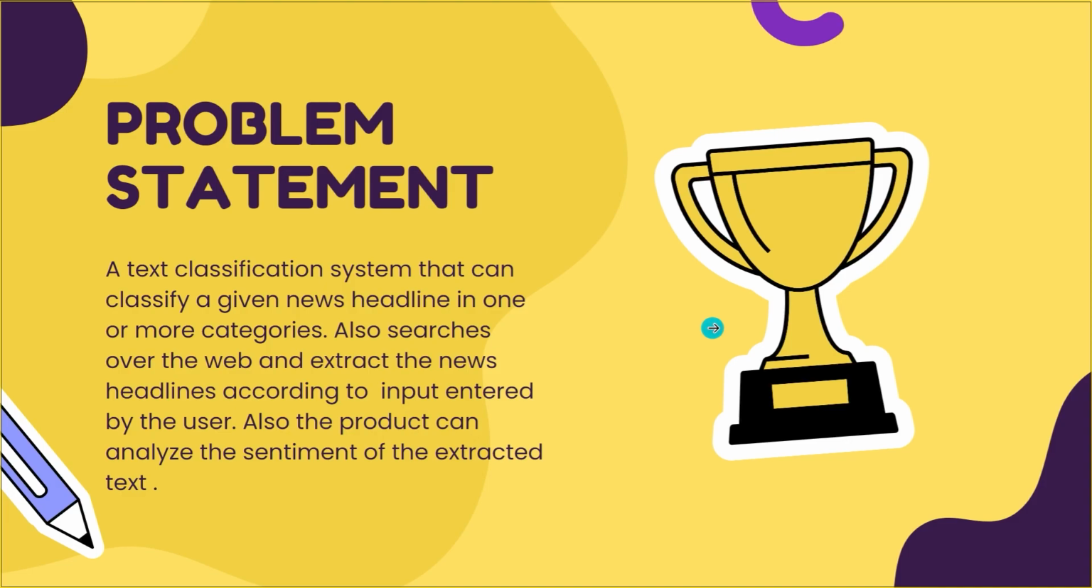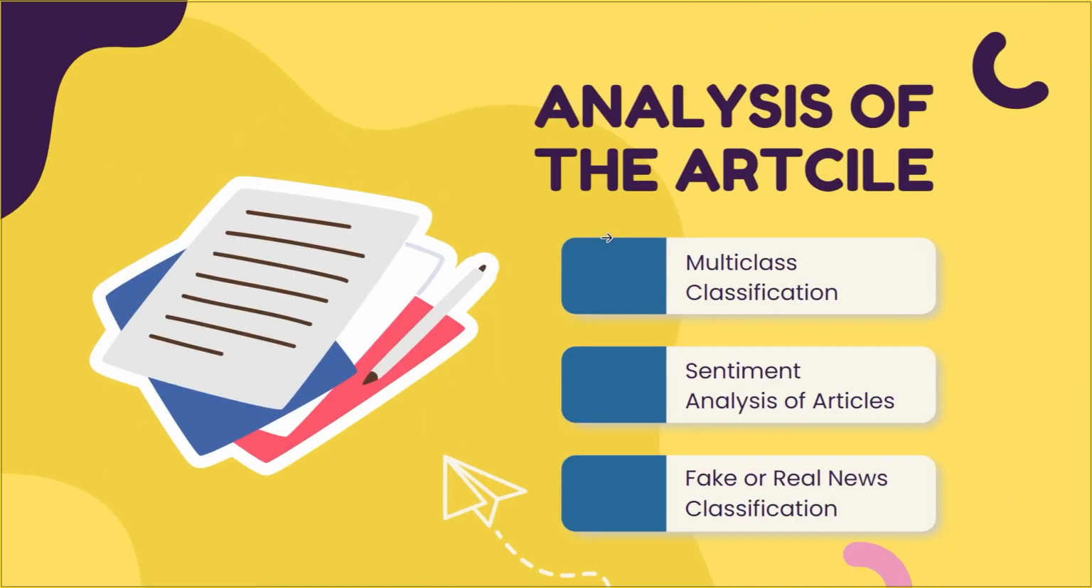So, how did we tackle this problem? We tackled this problem by making a web app in which we classify news articles into different categories. We have taken three ways to classify the articles. The first way is multi-class classification, in which we classify the articles into categories like business, tech, sports, politics, and entertainment. Our second way is to classify the text by sentiment analysis, as neutral, positive, and negative.